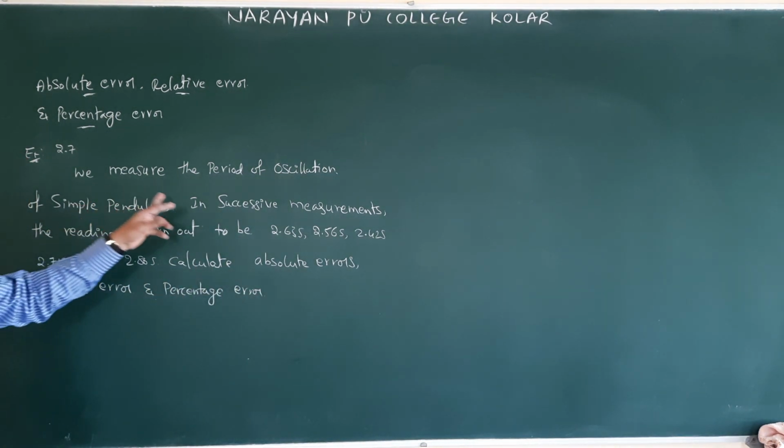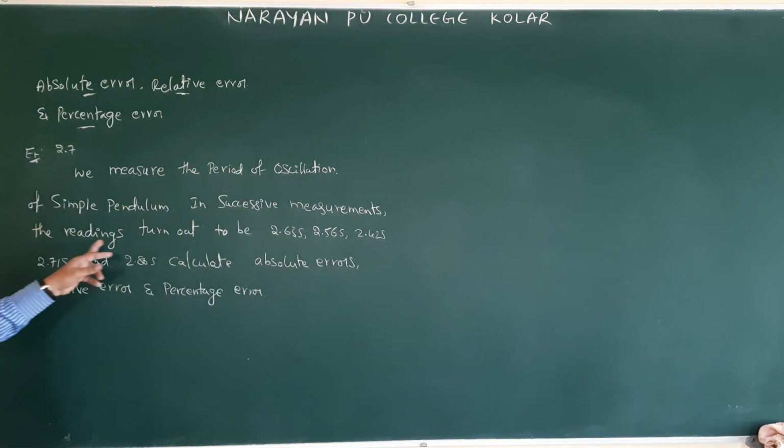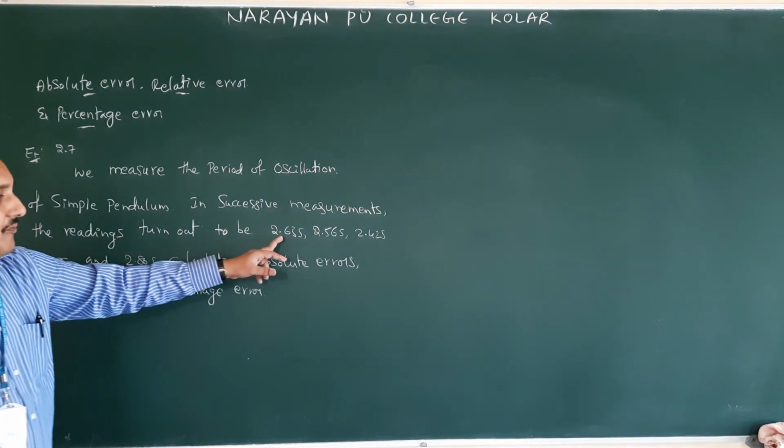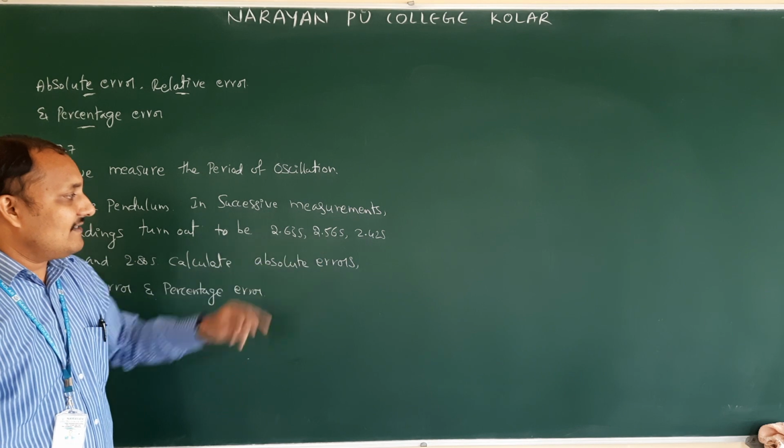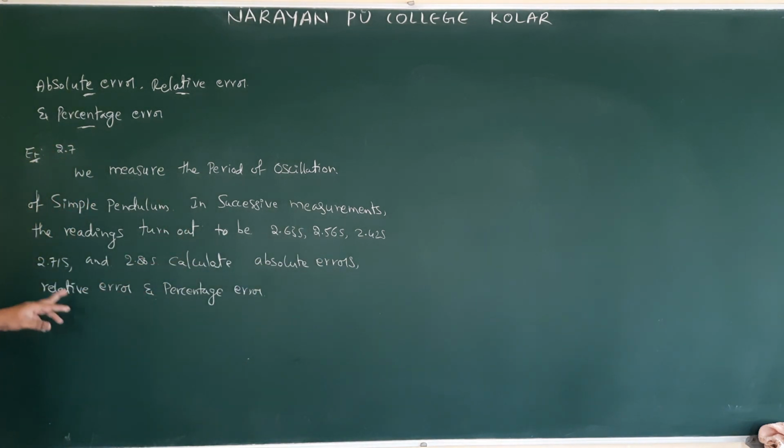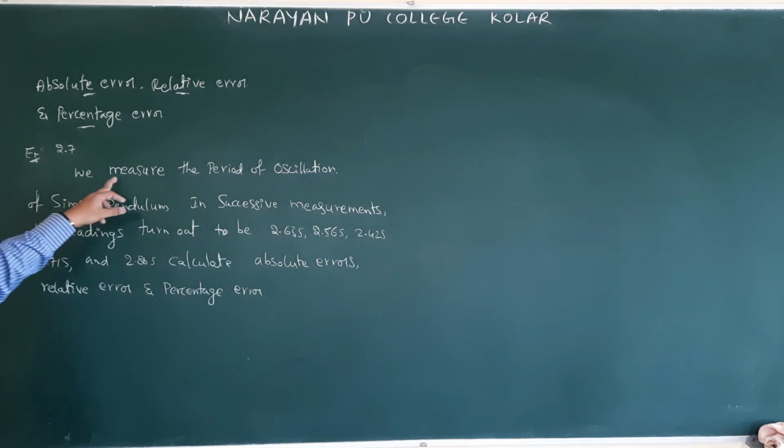The measurements of the readings turn out to be: the first value is 2.63, next value is 2.56, 2.42, 2.71 seconds, and 2.80 seconds. Calculate the absolute error. Here what are we measuring?